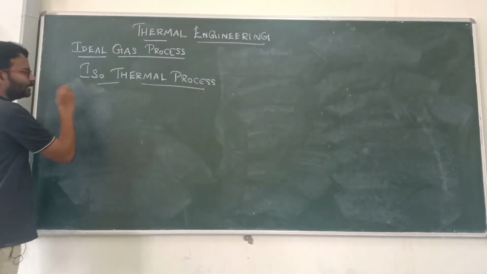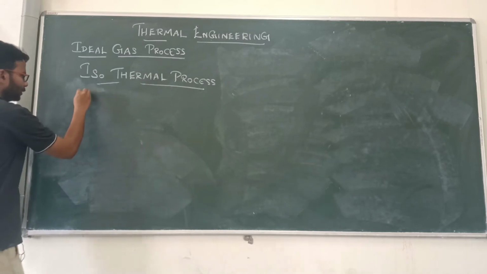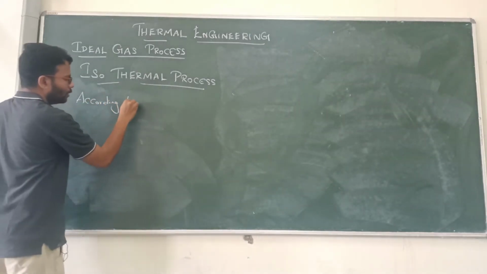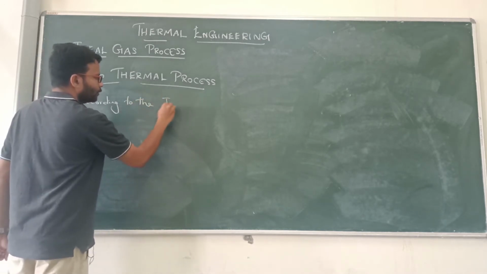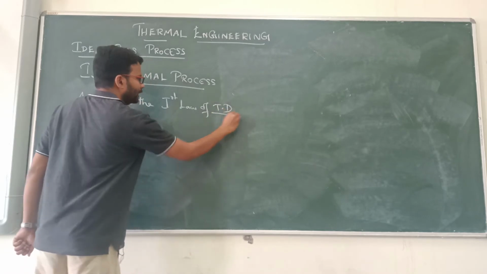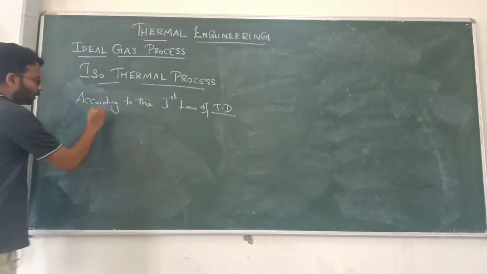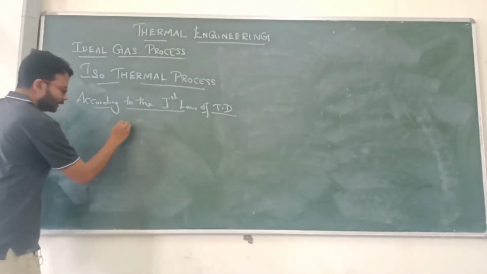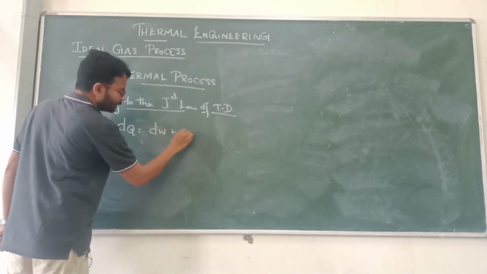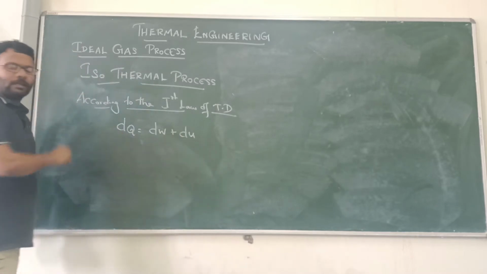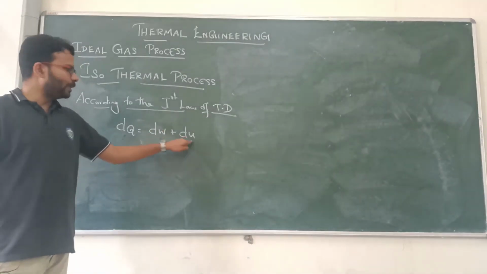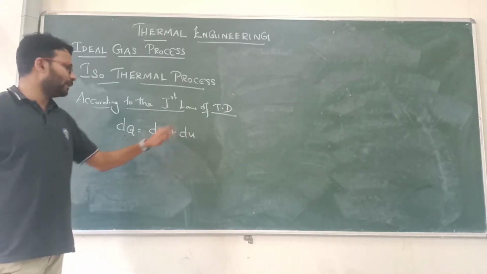Now let us see the relationship according to the first law of thermodynamics. The first law tells us dQ is equal to dW plus dU, that is, the heat transfer is equal to the work done plus the change in internal energy.